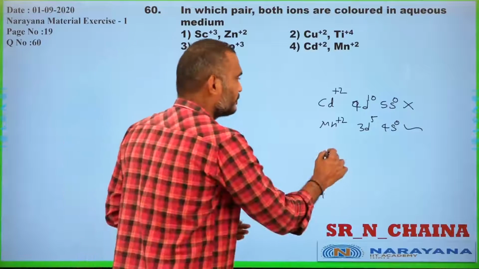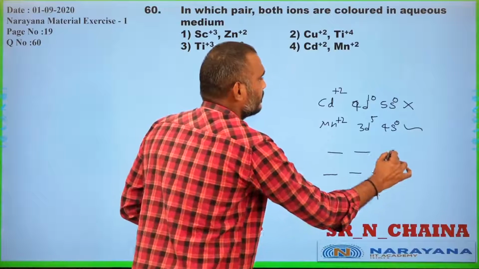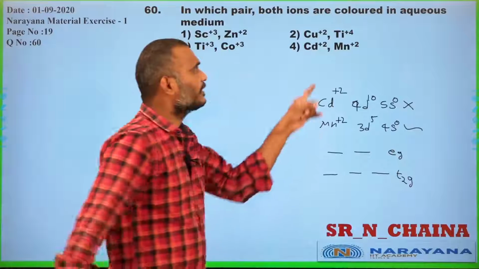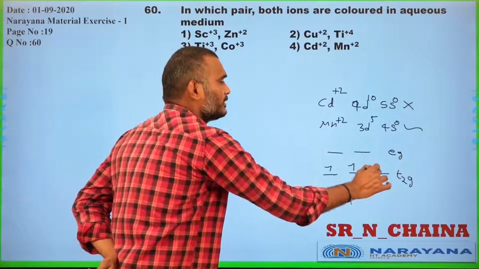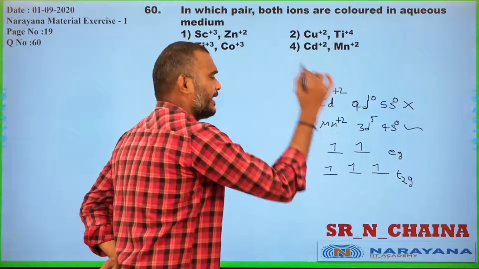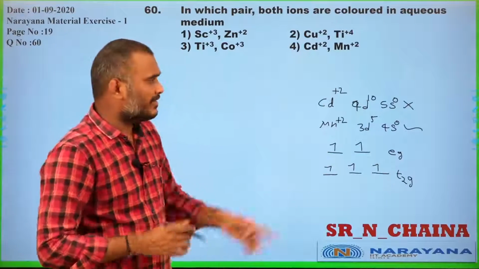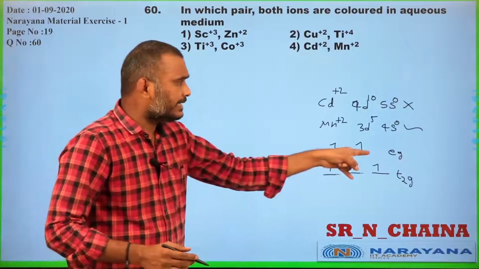Why is it so? Let us say the Eg set and the T2g set. How do we fill the 5 electrons? 1, 2, 3, 4, 5. I am filling like this: the 5 electrons in the T2g and Eg sets.